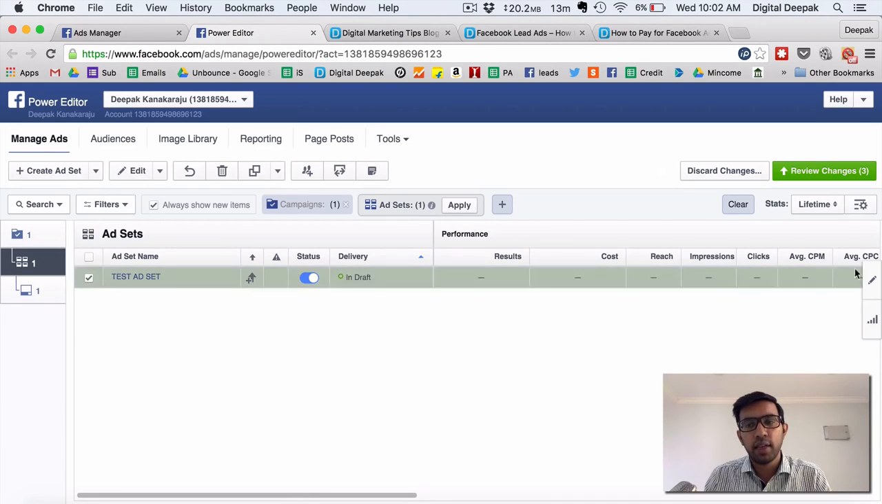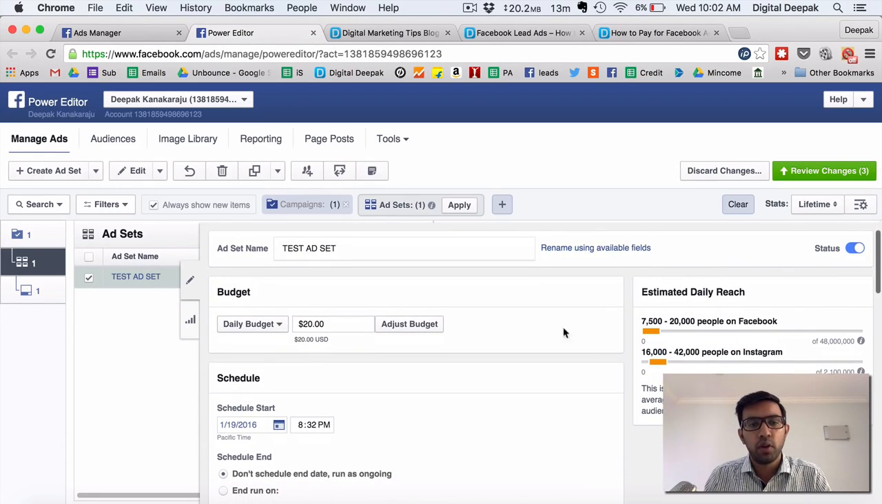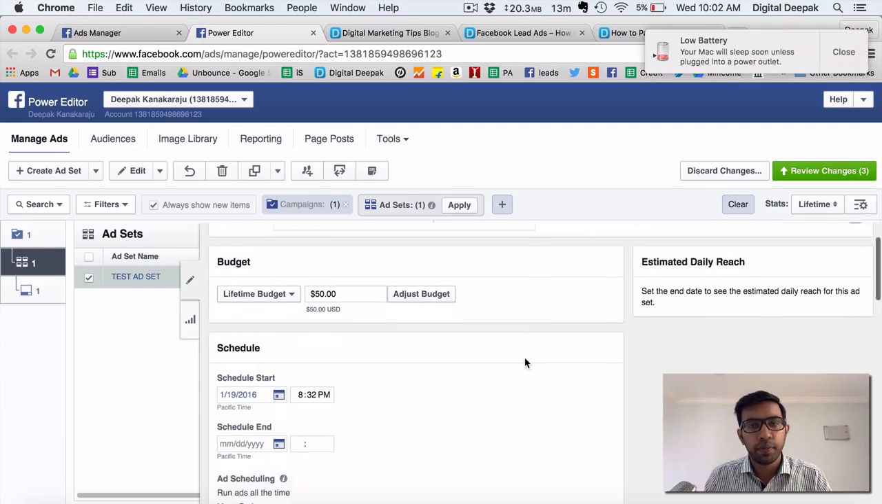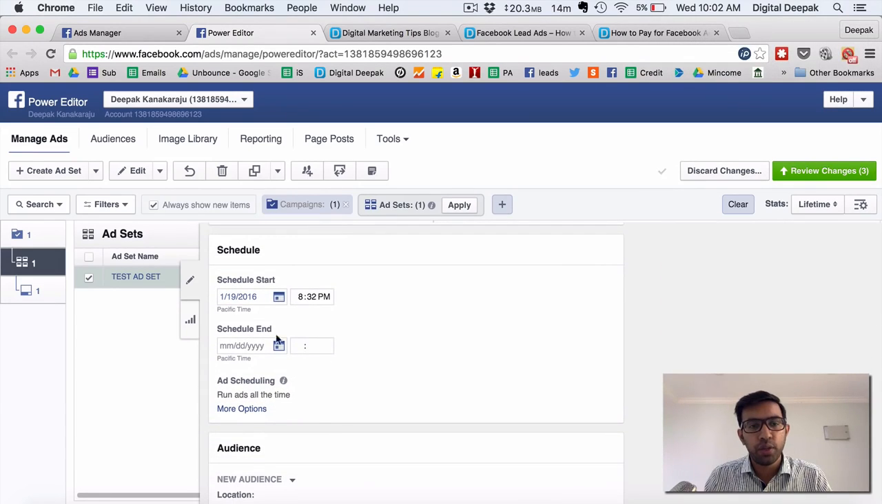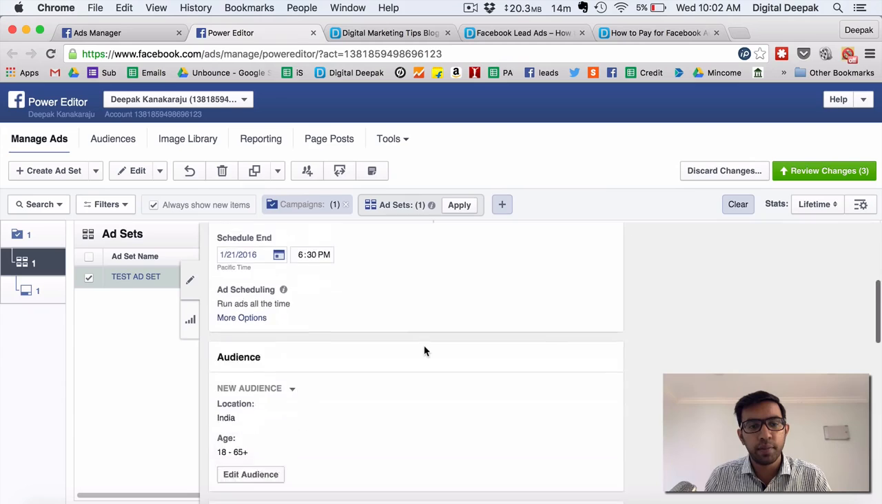See, ad set is the level where you set up targeting and the page from which you are promoting. You will set up the daily budget as well. So let's say daily budget $20. You have the option of setting a lifetime budget for the campaign also. Let's say the lifetime budget is $50, and you can go ahead and do a schedule start and schedule end. For lifetime campaigns, you have to schedule an end date as well. Let's say 21st is the end date.